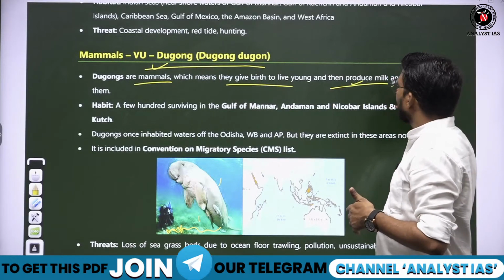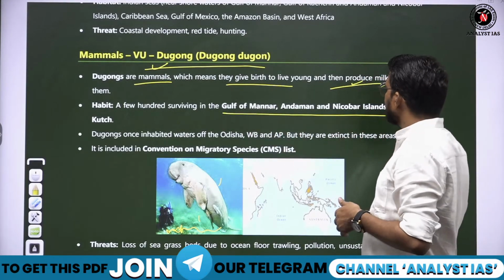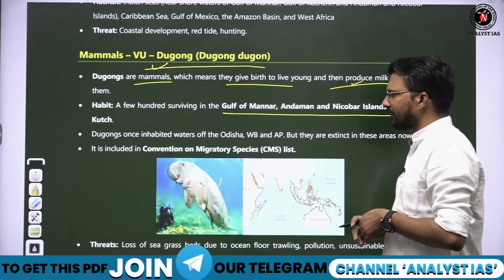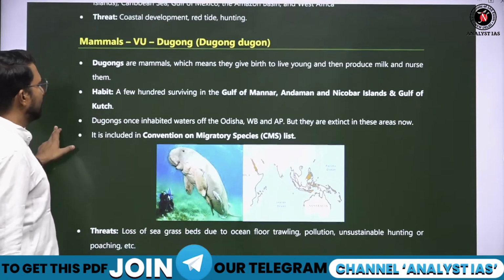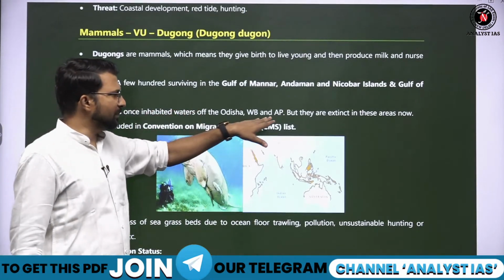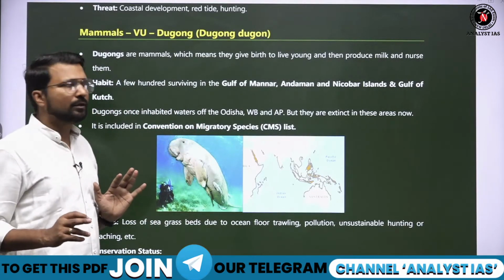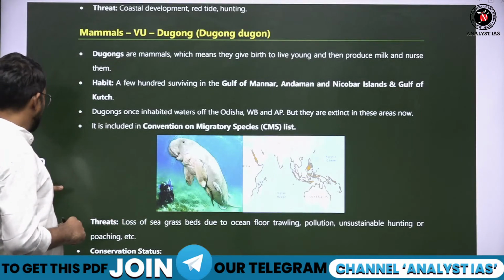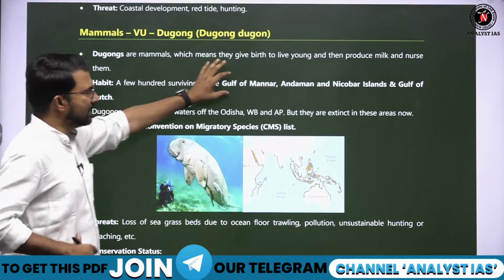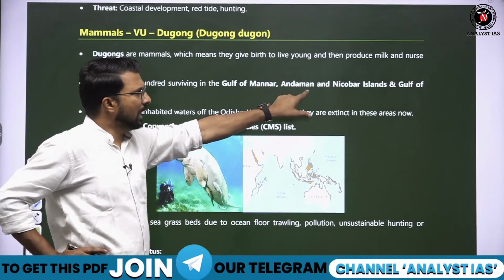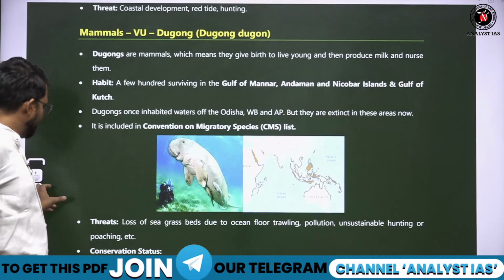Fine. So why is it in news this time? Gulf of Mannar region, Andaman Nicobar Island and Gulf of Kutch region where this is found, basically this animal is going to be protected. Dugong once inhabited Odisha, West Bengal and Andhra Pradesh, but अब Odisha, West Bengal and Andhra Pradesh के coastal region में they are not found. They became extinct from those areas. So इनका conservation is being done in the Gulf of Mannar region and Andaman Nicobar region and Gulf of Kutch region where they are basically found. Fine. So here we are protecting this.